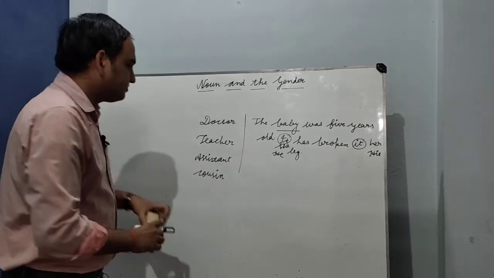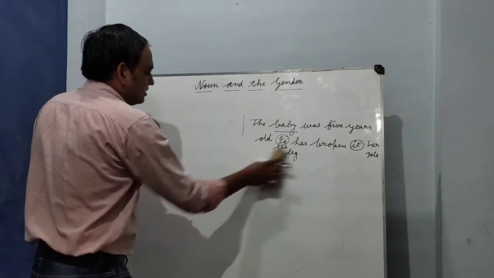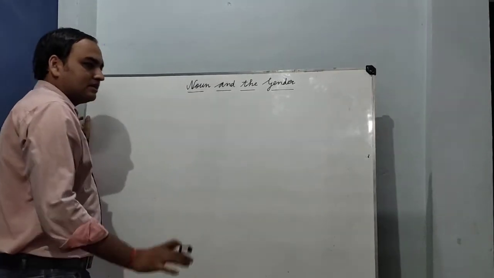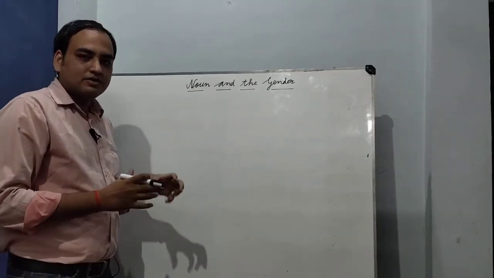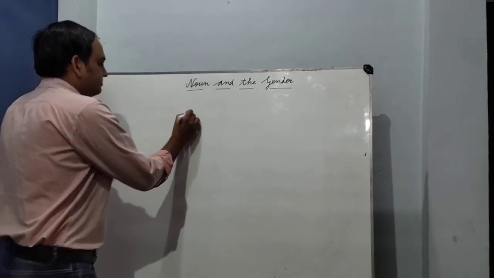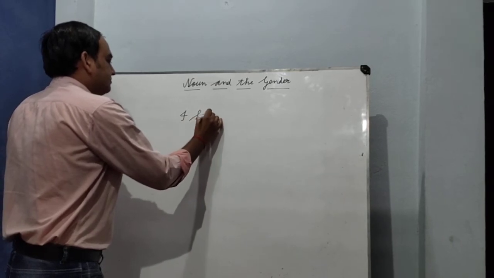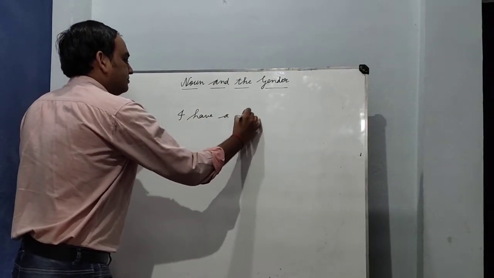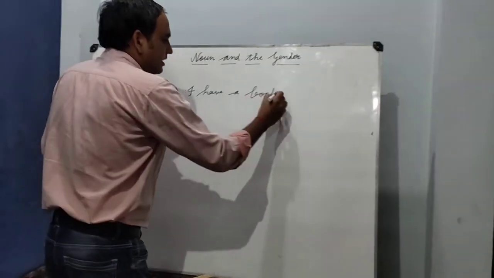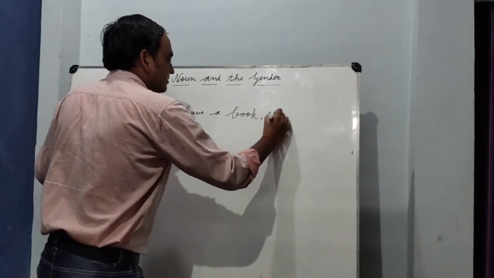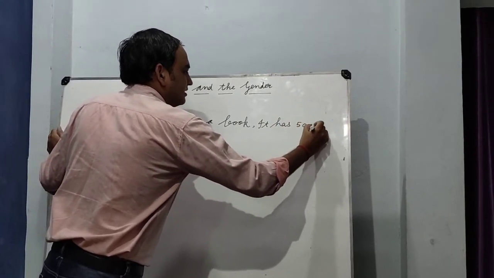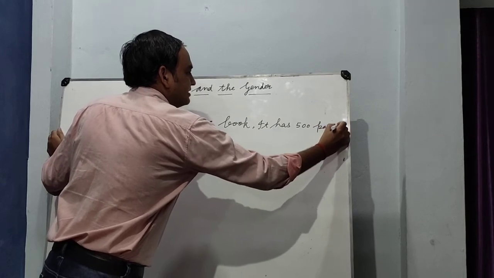And in the last, we will discuss neuter gender. Okay, what is the neuter gender? Neuter gender represents non-living things. Okay, suppose I have a book. I have a book. It has 500 pages.